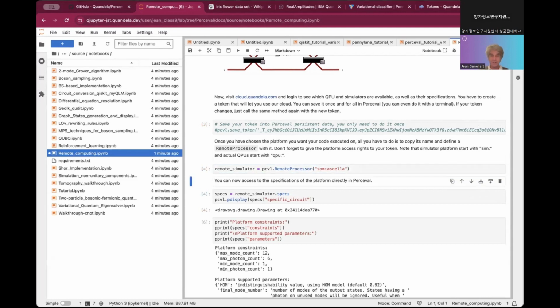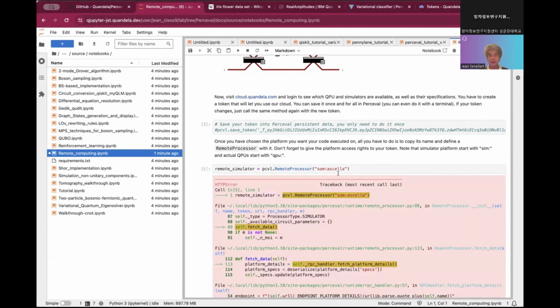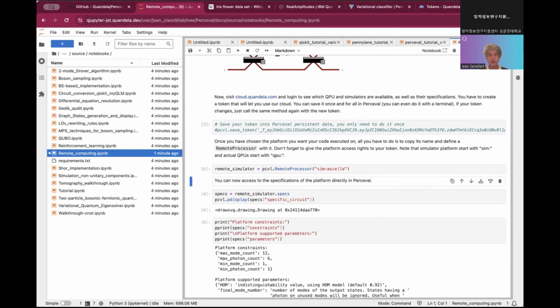If I was trying to access a non-existing simulator backend, it would show that it doesn't work. So this proves that we have access to the cloud already. This is working, the token is okay. If there was a typo in the token, this line would not work. So if you run this line, that means that you are correctly connected to your own account.